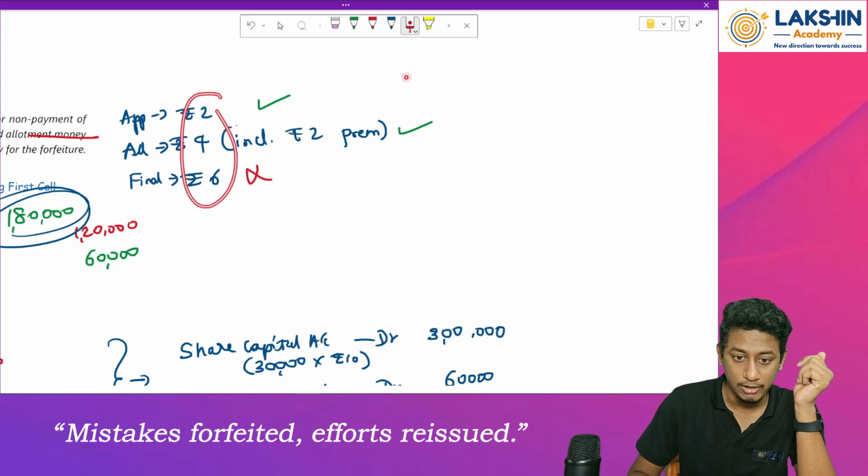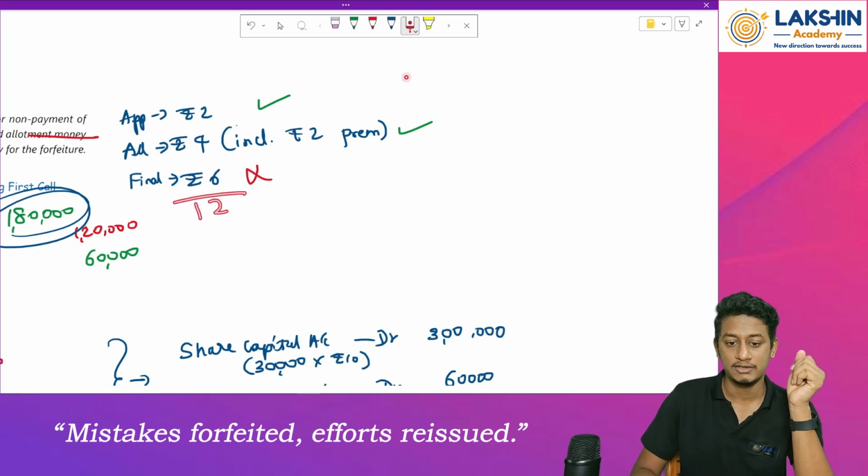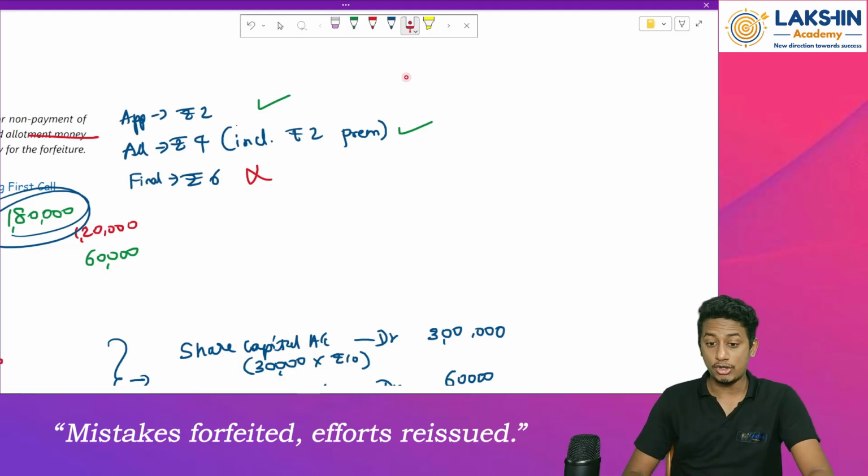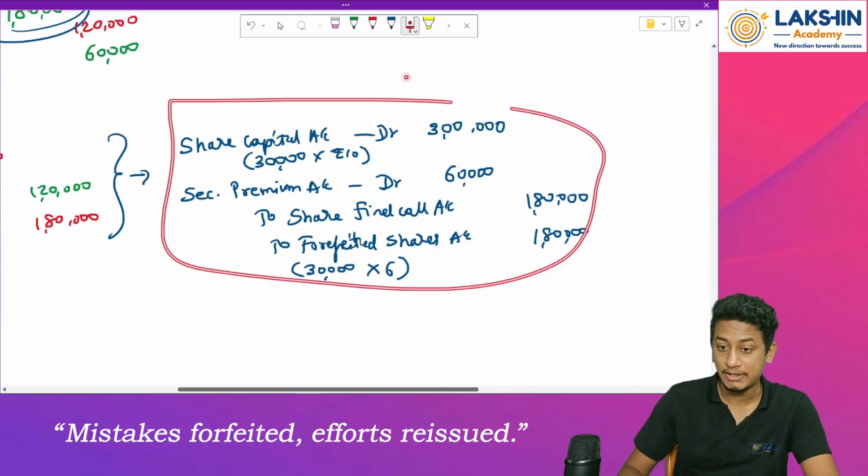See how much it is? 12 rupees, 6 plus 4 plus 2. Okay, fine. This is 12 rupees. Right? 2 rupees premium, and 10 rupees is the nominal value of the share. Okay. Now what to do? Now how will this particular entry change?